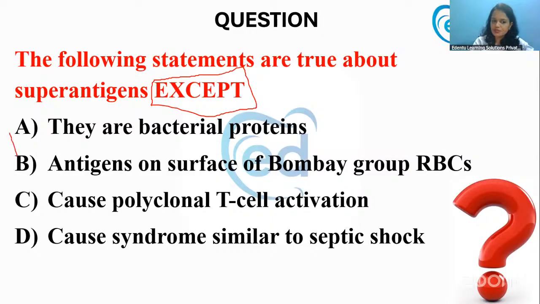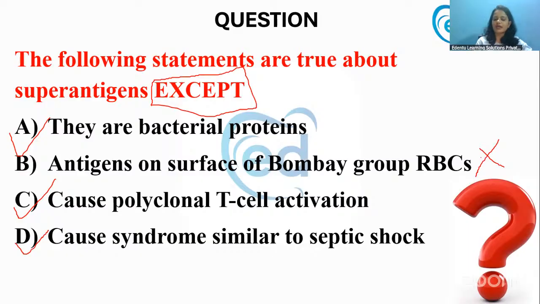Are they bacterial proteins? Yes. Do they cause T cell activation? Yes, they cause immense polyclonal T cell activation by the release of IL-2 and all. Do they cause syndrome similar to septic shock? Yes. But are they the antigens present on the Bombay group RBCs? No, this is wrong.